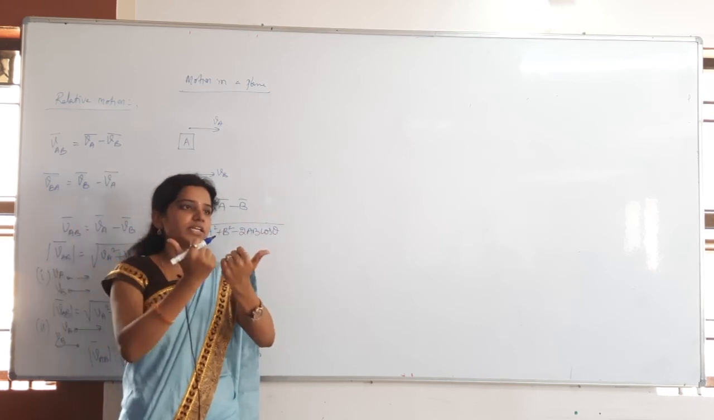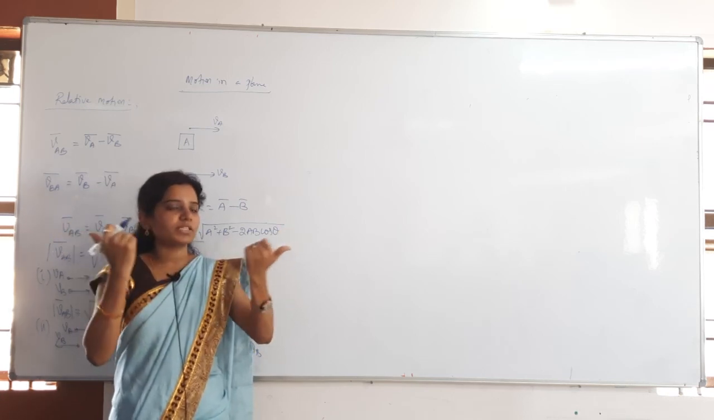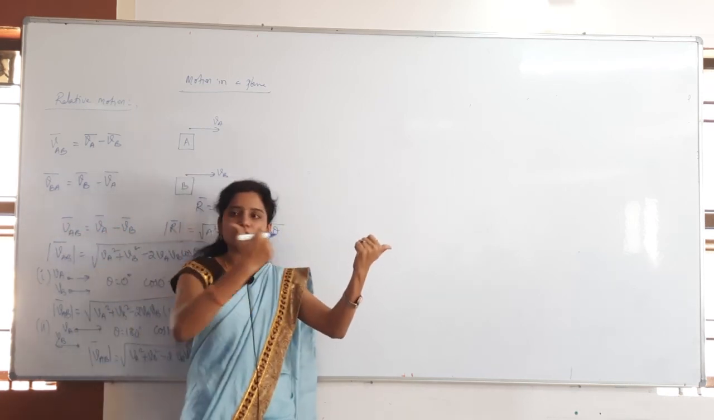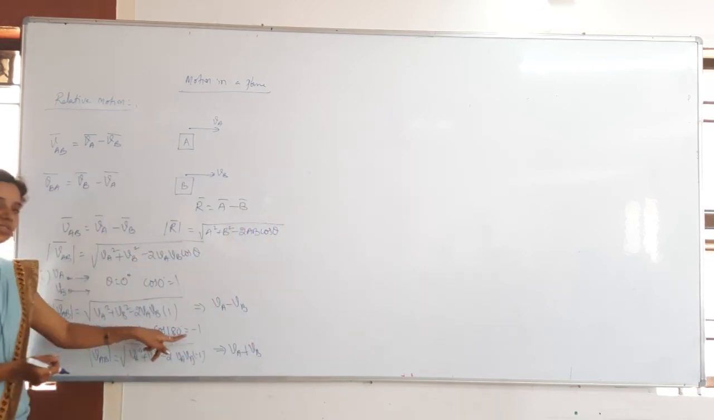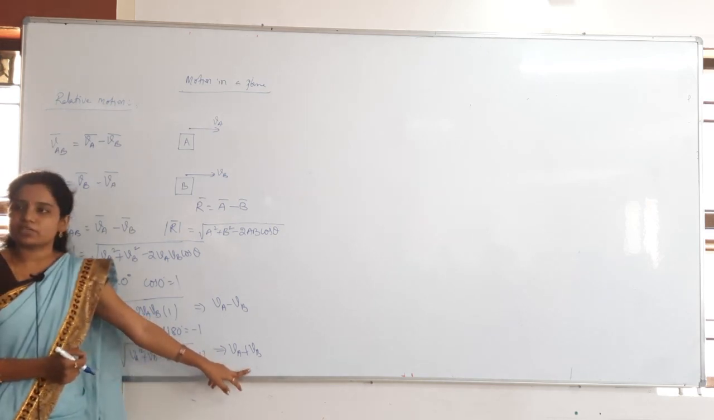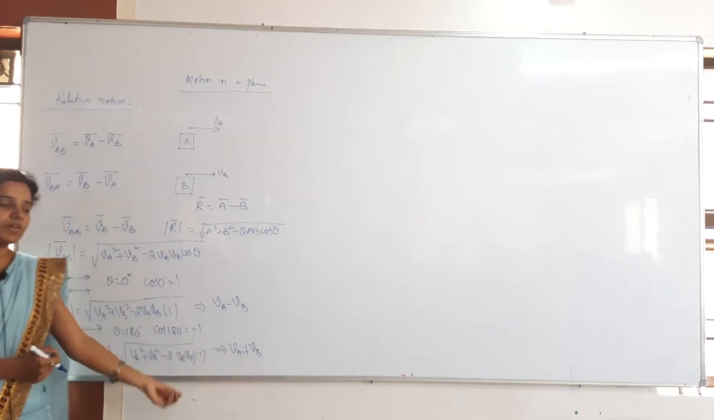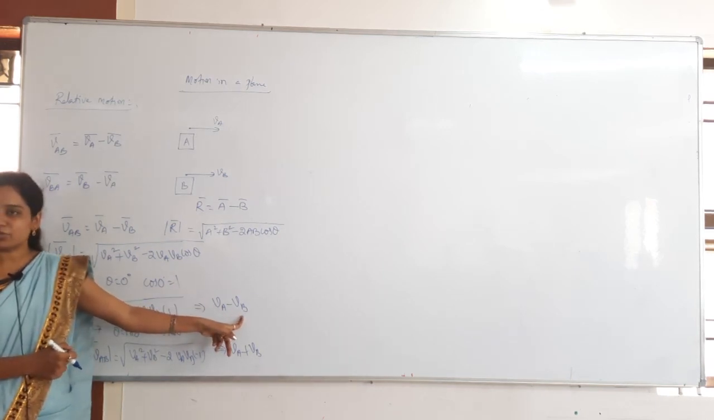Both are receding from each other. Receding is nothing but separating from each other. At that time, both are moving in opposite directions. This is moving along the positive x-axis. This one is moving along the negative x-axis. So theta is equal to how much? 180. Then the modulus becomes what? Addition of the magnitudes. Whenever you take the same direction, we will get subtraction of the magnitudes.